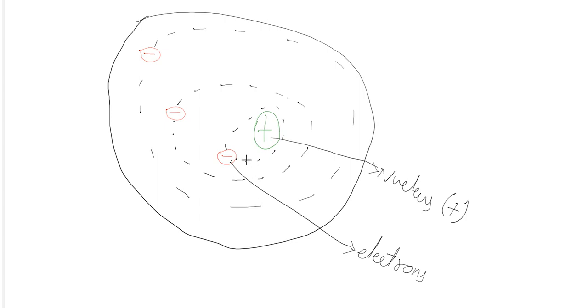These electrons are revolving around this nucleus in fixed orbits, or fixed energy levels, and this energy level does not change with time, and hence this model was much more stable in comparison to the models proposed before Niels Bohr's model.